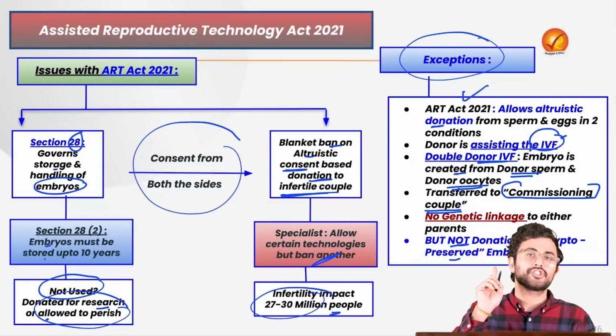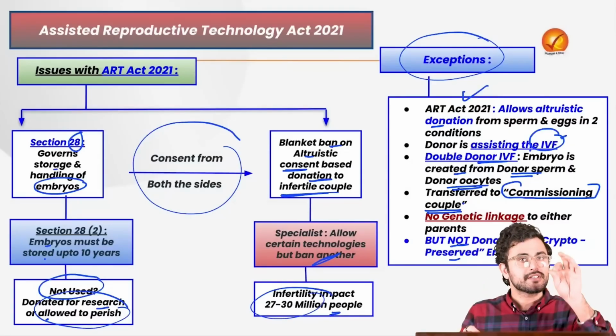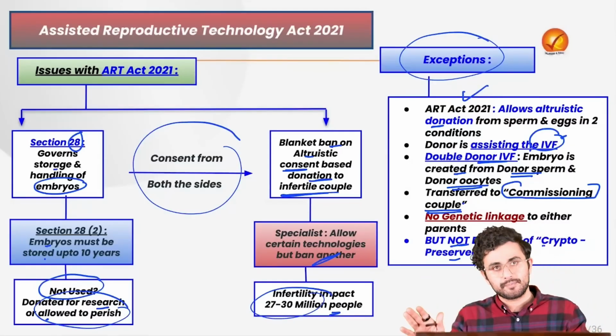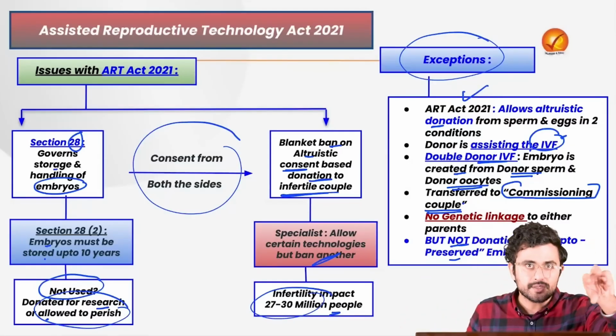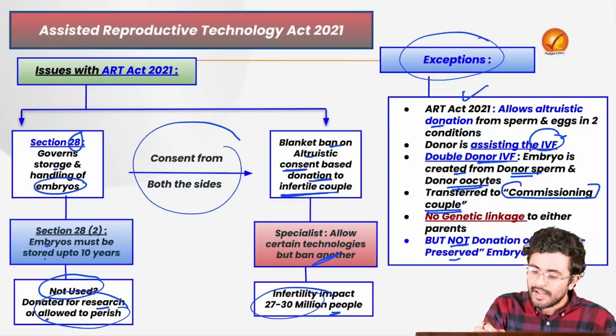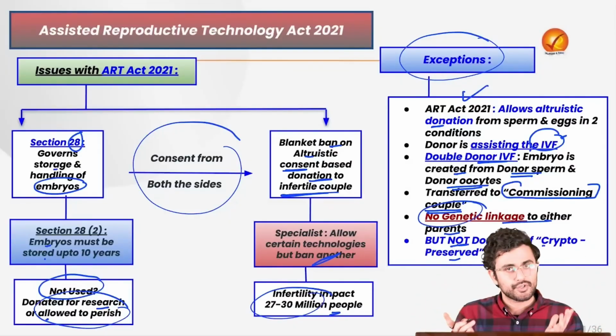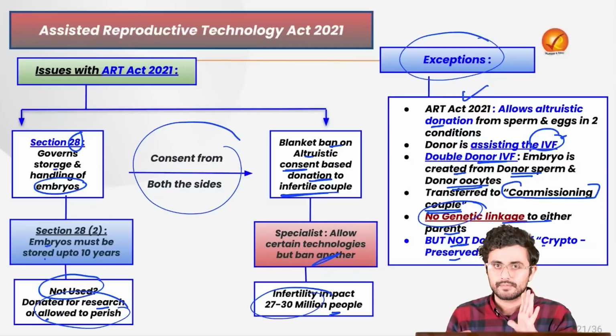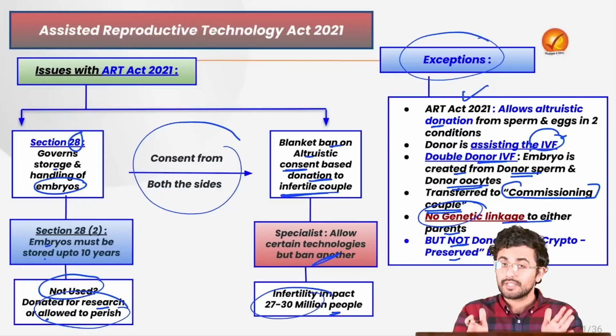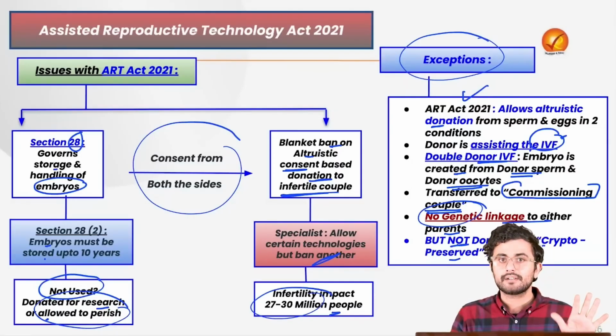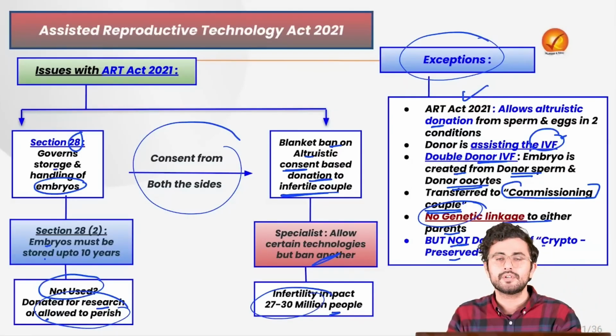That is basically the catch. In such a case where double donor IVF is taking place, using frozen sperm and frozen egg, keep this in mind, there will obviously be no genetic linkage to either of the commissioning couple. Okay? So remember these distinctions, remember the provisions of this act. It was part of an explained article and we move forward to the next news.